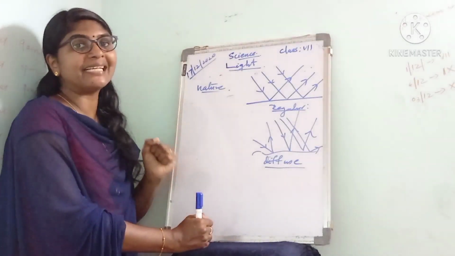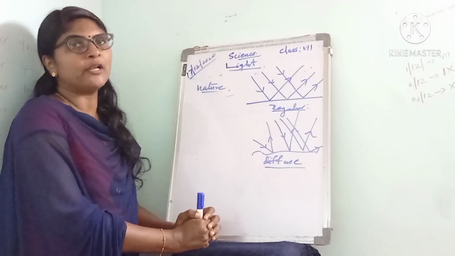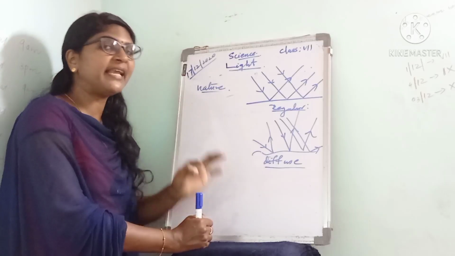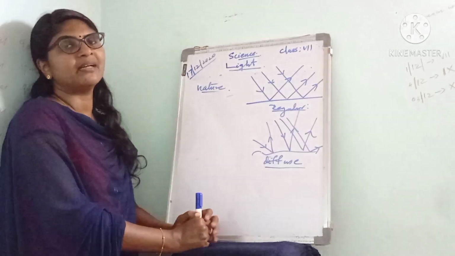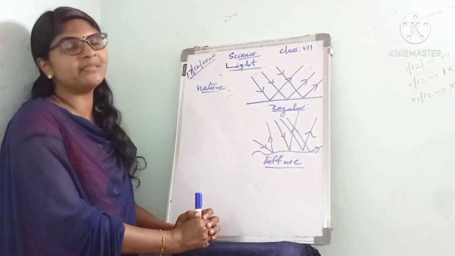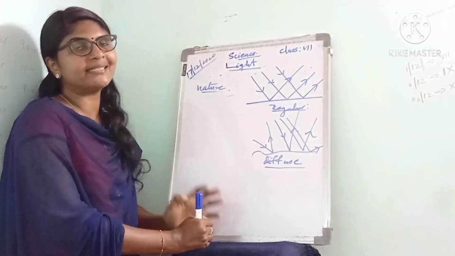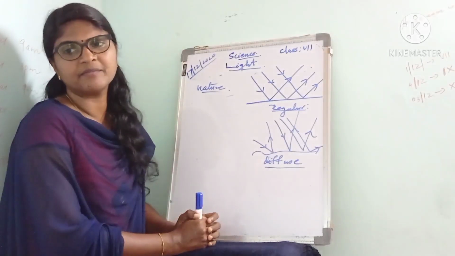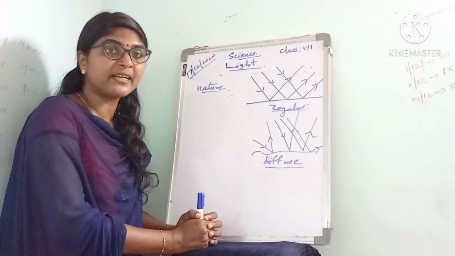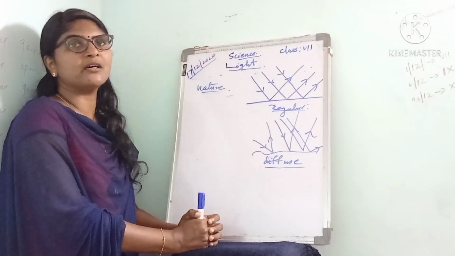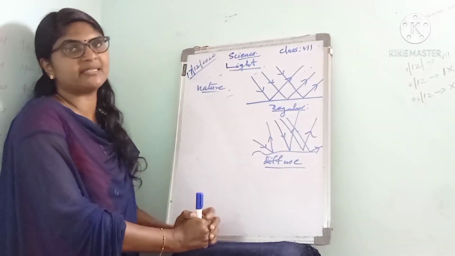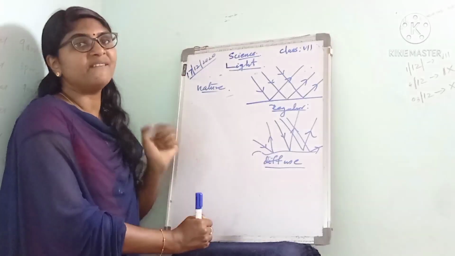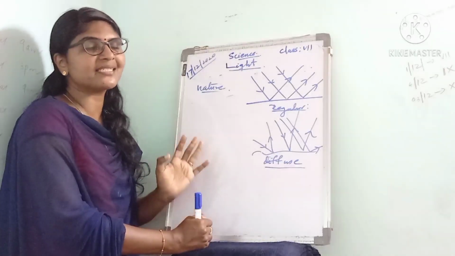The objects that generate light are called luminous objects, and objects get illuminated when light falls on them. Examples of luminous objects are the sun, a lighted candle, and an electric bulb. Then, what is a spectrum? The band of colors formed when white light passes through a prism is called the spectrum.